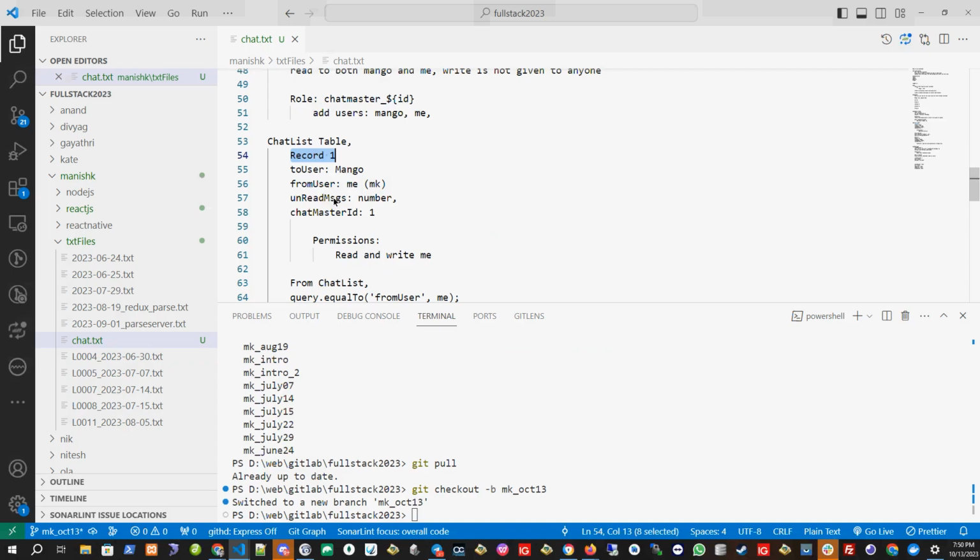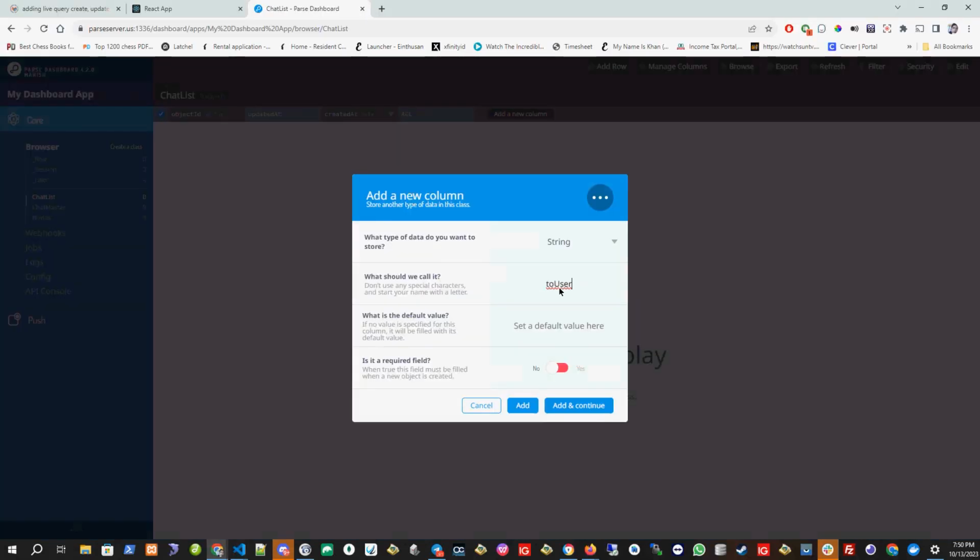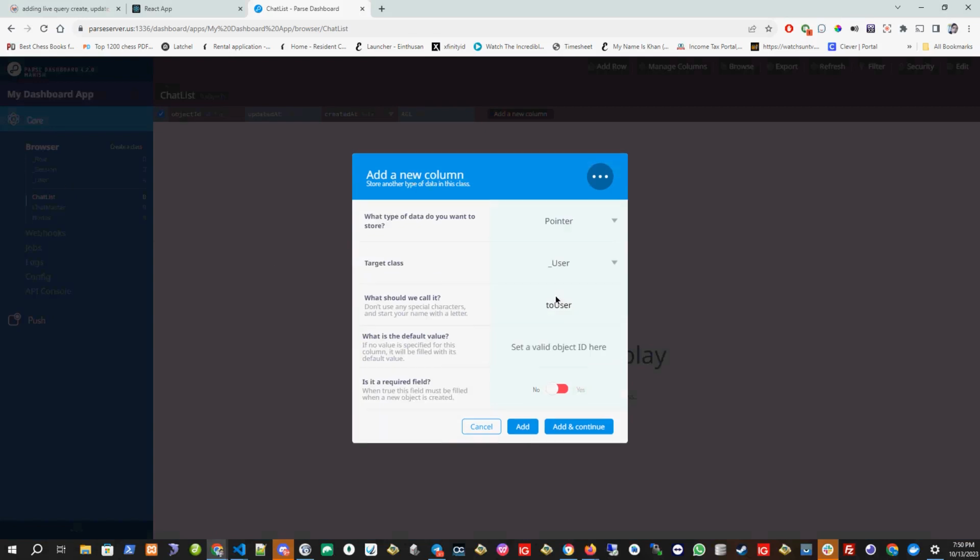There will be an ID automatically generated. So we have to use the to user. Let's put the to user. And what kind of field is it? It will be a pointer. Okay, we have to point to the users table for this one. So it will be the pointer. And is it a required field? Yes.